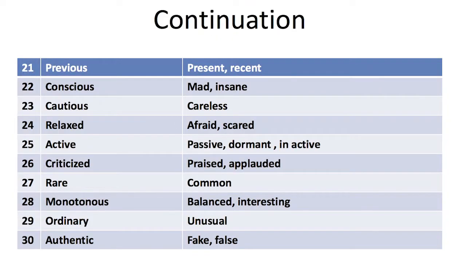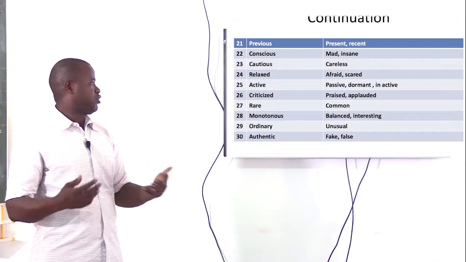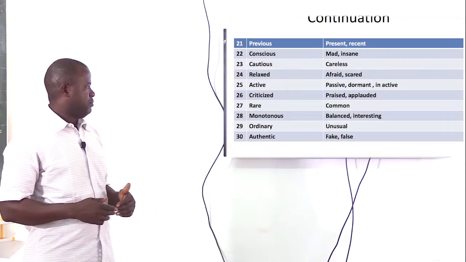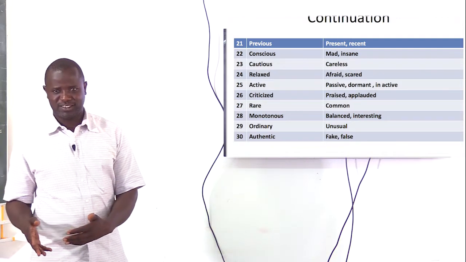You okay? Now look at number 8, monotonous, bland, interesting. Look at the example. The diet we were given was monotonous, meaning that it was not balanced.